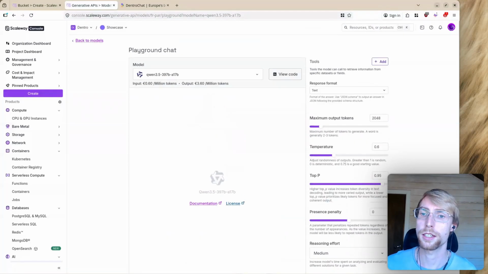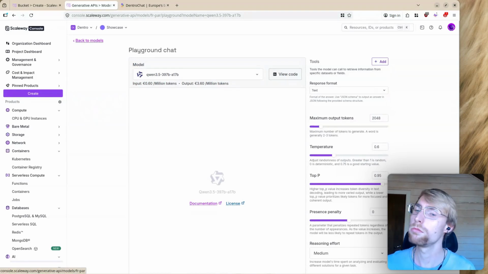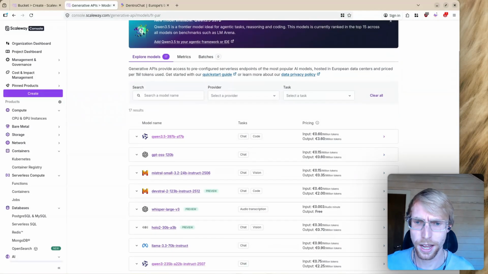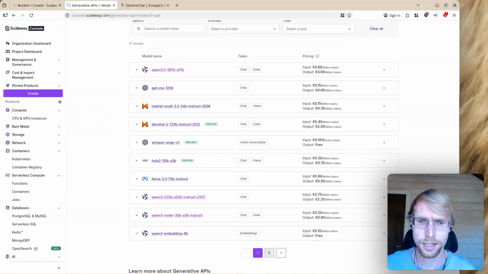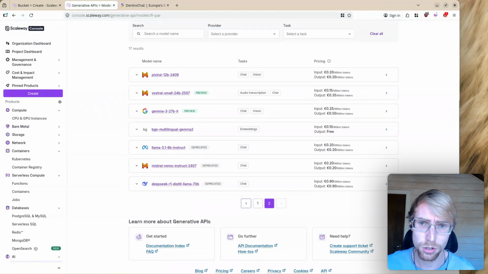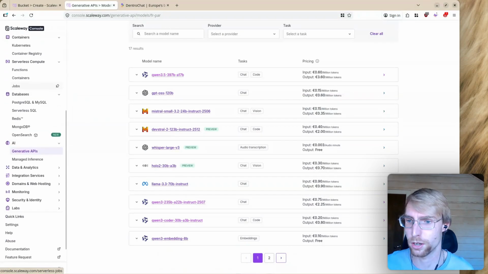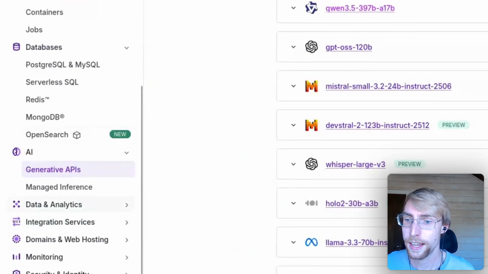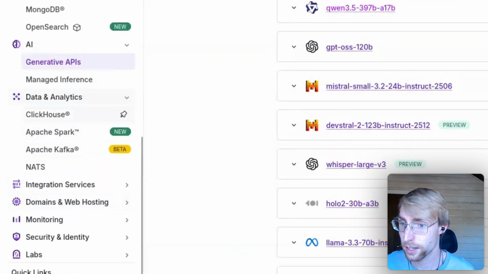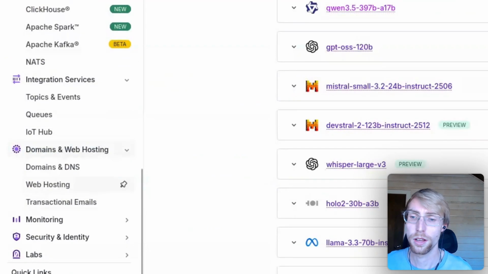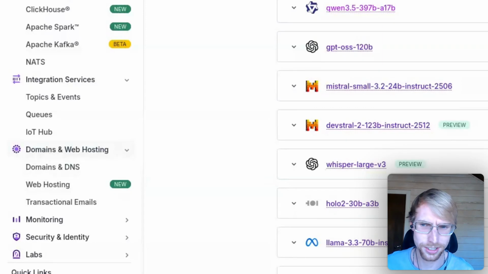But if this has a big context window, then this would actually be a very good model that you could get via Scaleway. But oftentimes in the past, Scaleway provided models that had a context window of 16,000 tokens, which, in production, is far too small if you can get something that has 200,000. And then they also have obviously ClickHouse, Spark, and other stuff. You can also buy your domains there and also host your WordPress sites or others there.